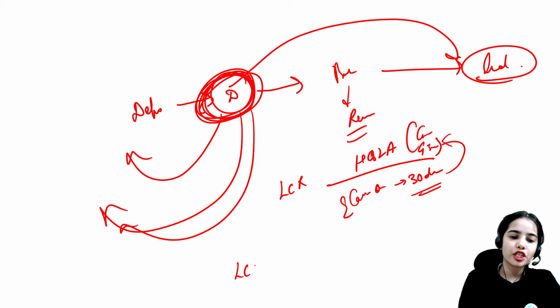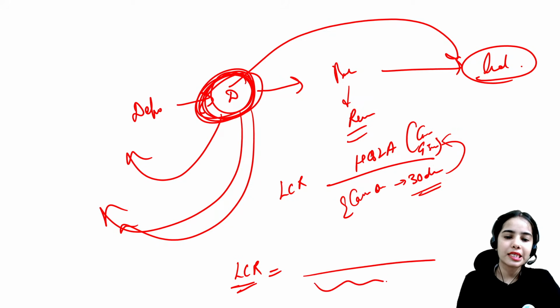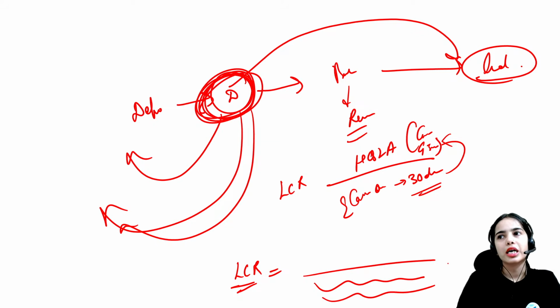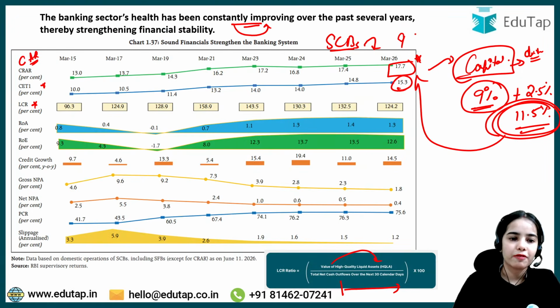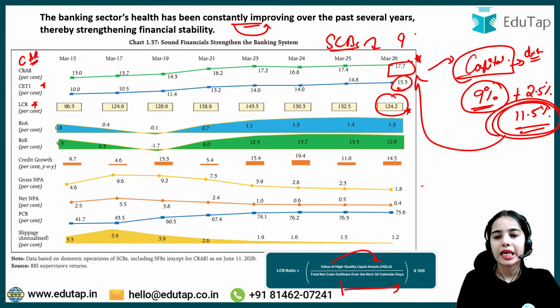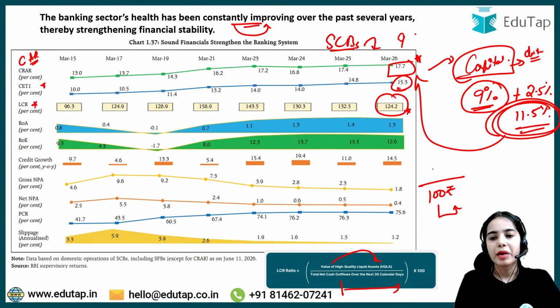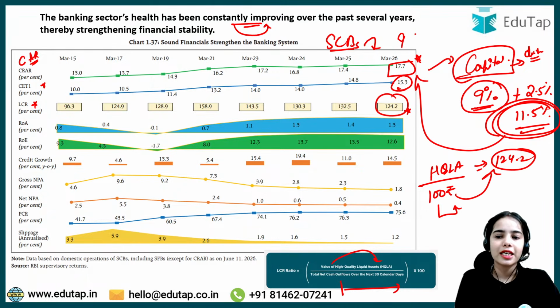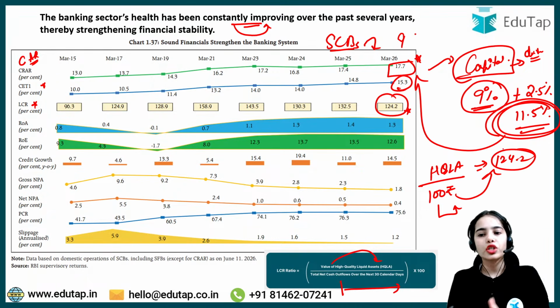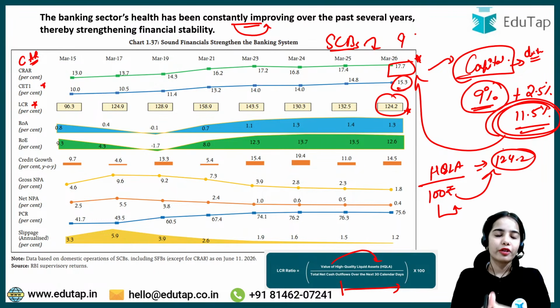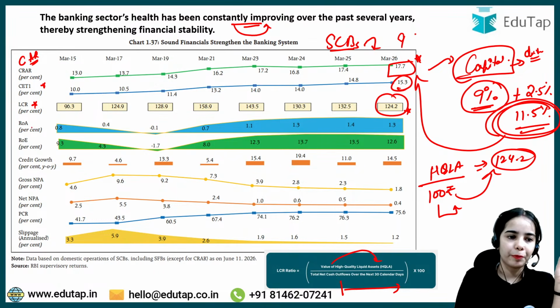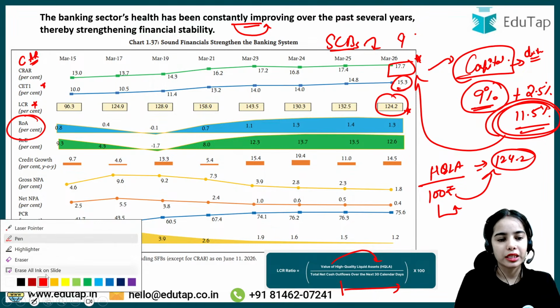Okay, so LCR, the liquidity coverage ratio, means that against the net outflows that the bank will have in the next 30 days, does the bank have sufficient funds with itself? So the liquidity coverage ratio is 124.2%. That means against the 100 rupees that is expected cash outflow in the next 30 days, the bank is holding high quality liquid assets of 124.2, that is higher than what is expected to be the outflow, so that the banks have sufficient funds to give to the depositors. That is the idea. Return on asset, it is basically the returns that the bank is getting,